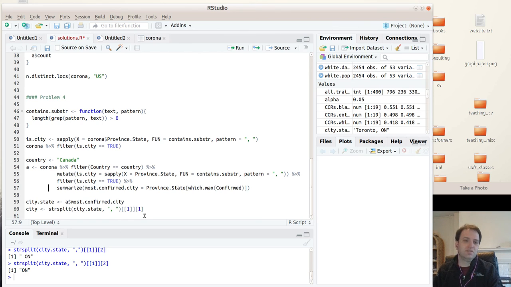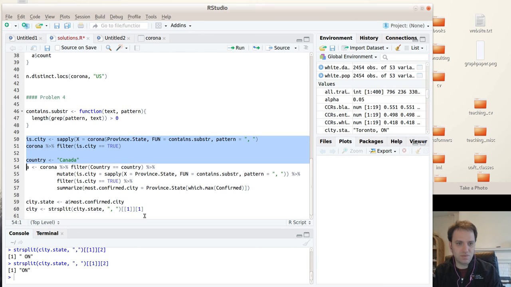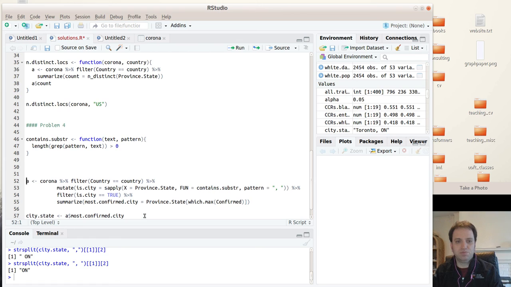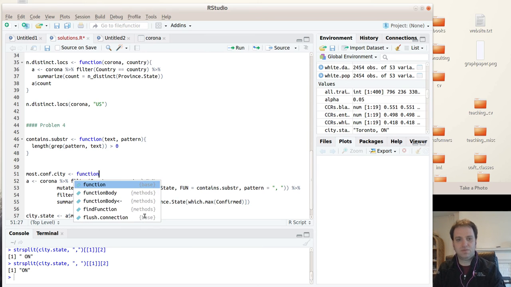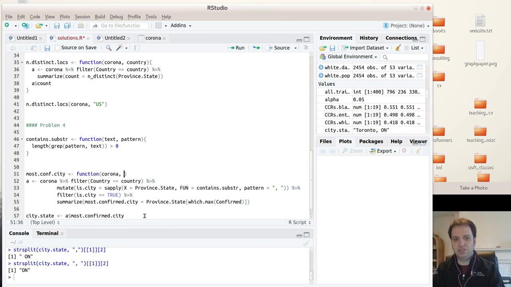So now this is not a function yet. All that we need to do is, this was just scratch work, as was this, so we just need to put it in a function, right? So we'll say most confirmed city, like this. We need to give it the data frame, we need to give it Corona, we need to give it country, and that's it.